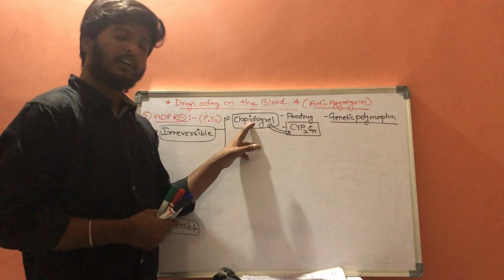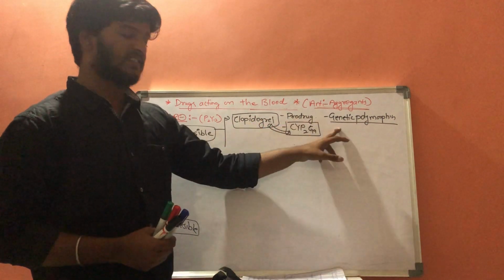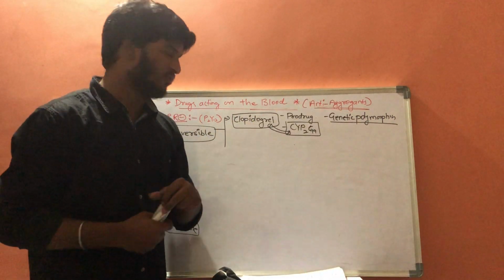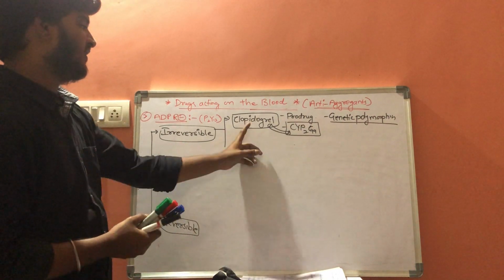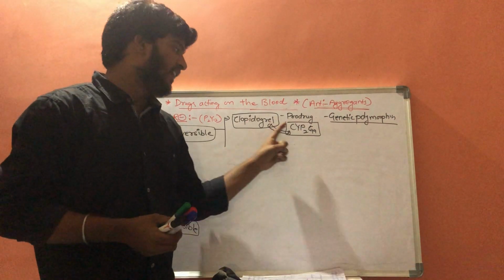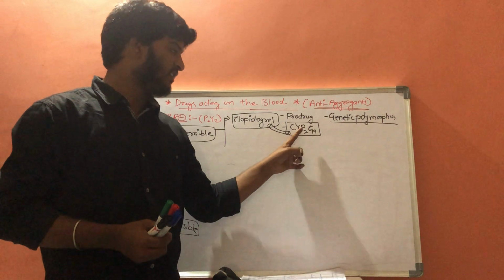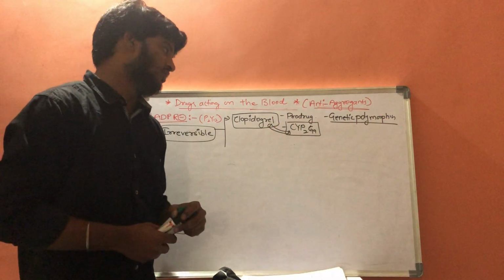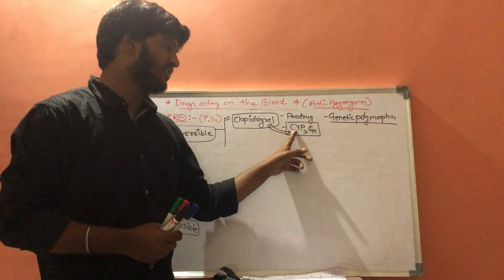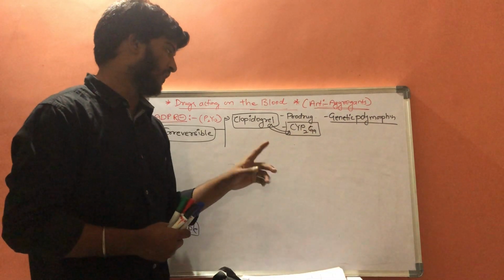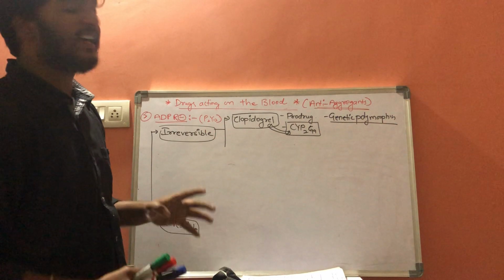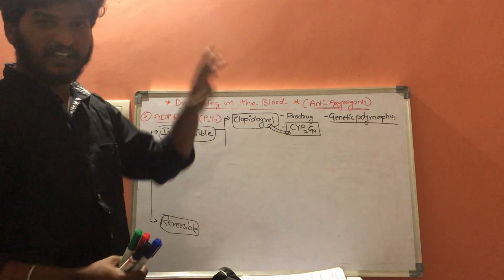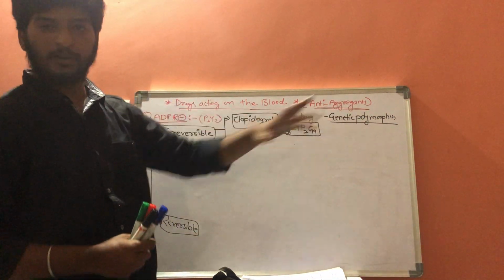The result is that the clopidogrel cannot attach to cytochrome P2C19, and so it cannot get activated easily. That is, the activation of clopidogrel will decrease in patients with genetic polymorphism.